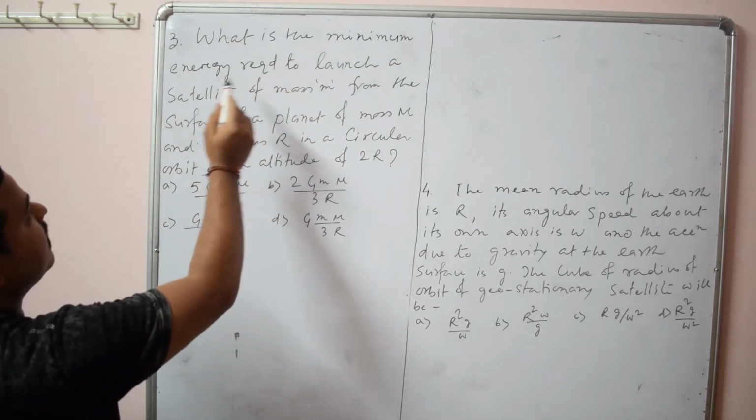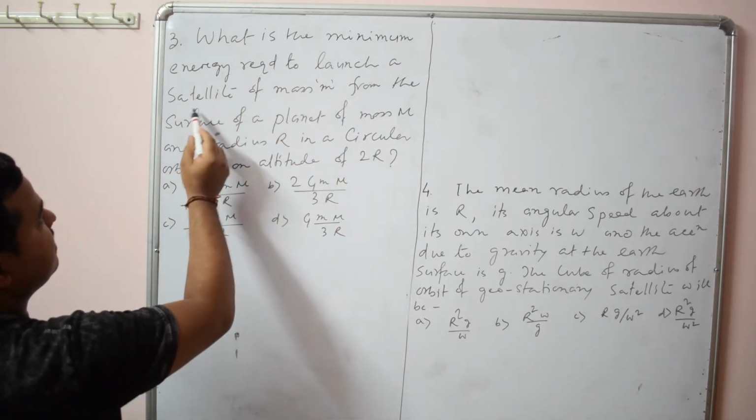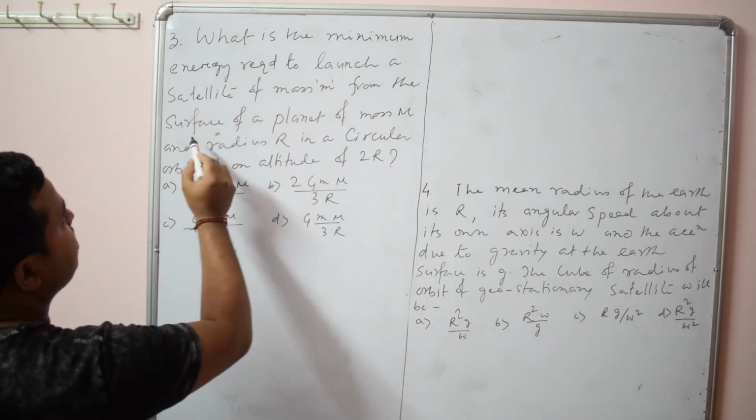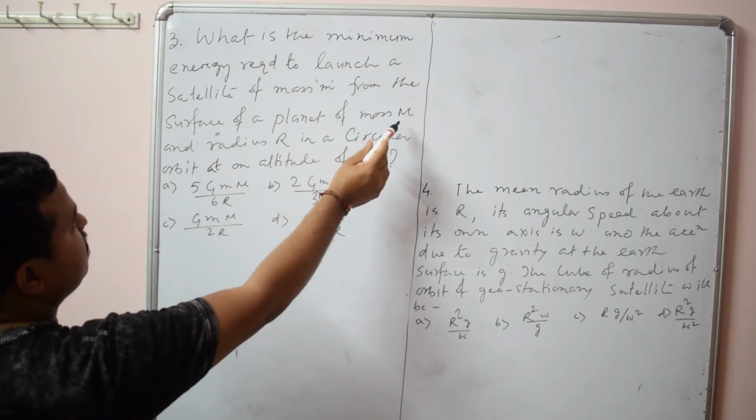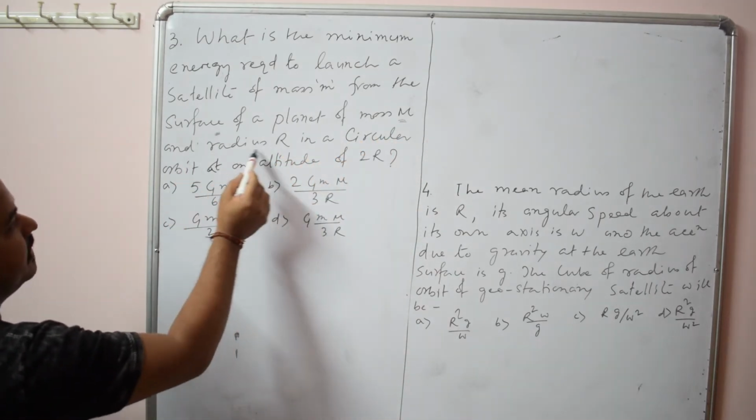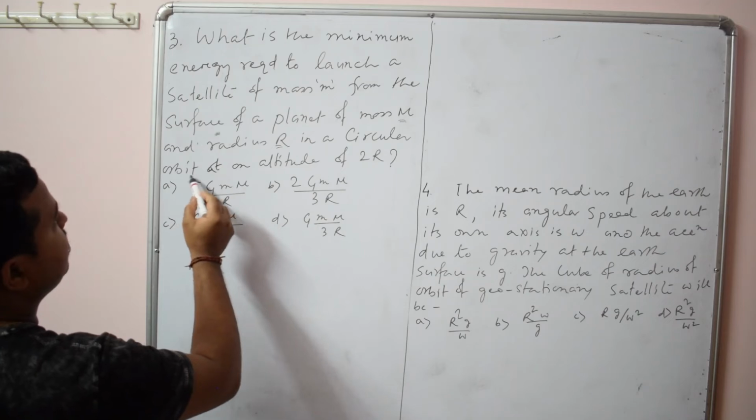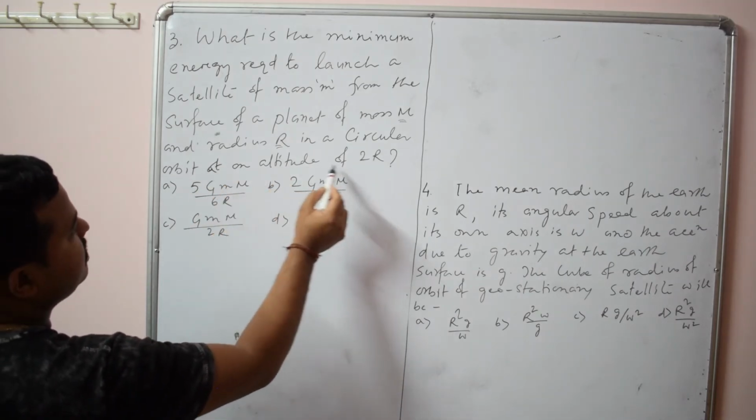What is the minimum energy required to launch a satellite of mass m from the surface of a planet of mass capital M and radius r in a circular orbit at an altitude of 2r?